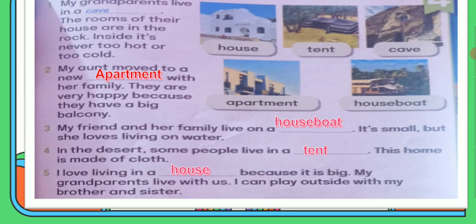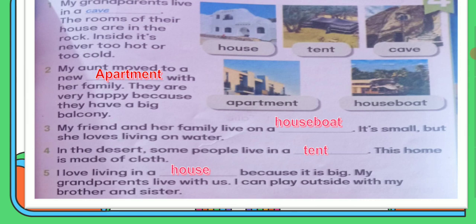Number 4. In the desert, some people live in a tent. So the place that people live in a desert, we call it a tent. This home is made of cloth. So that tent is made of what? Made of cloth.